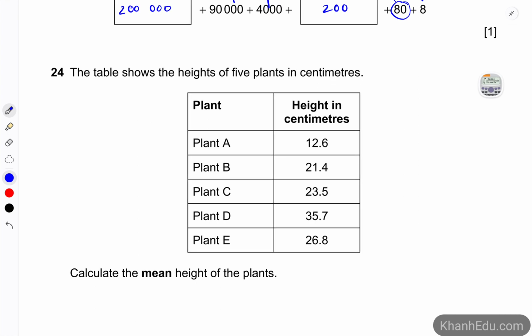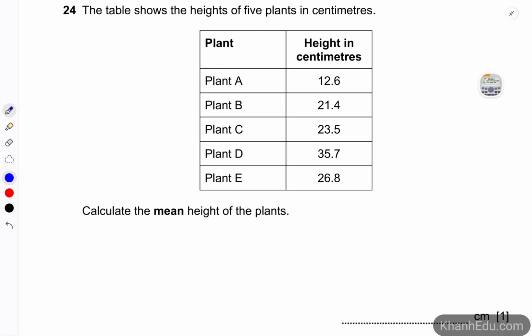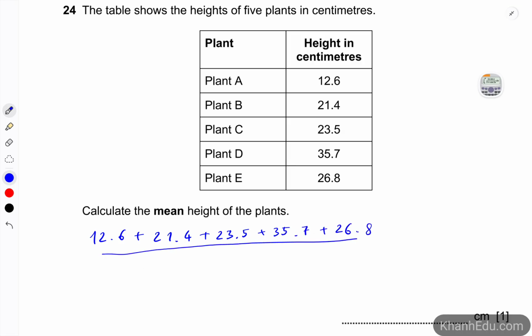24. The table shows the height of 5 plants in centimeters. Calculate the mean height. So the mean here is to take the sum and divide it by the total number. So take 12.6 plus 35.7 plus 26.8 and divide by the total number of plants, which is 5. And we got 24. The answer is 24 centimeters.